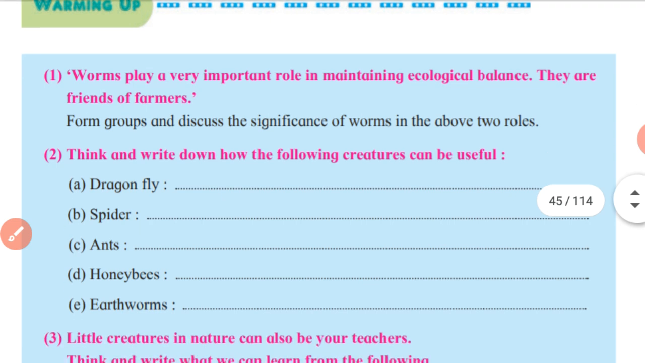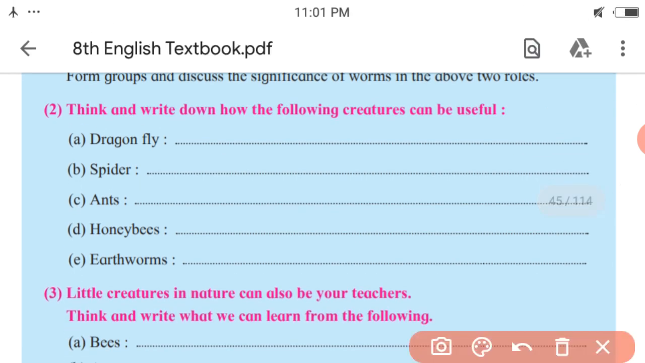Second activity, think and write down how the following creatures can be useful. So here some of the creatures are given, we have to think of their uses. So I'm going to provide you one use of each of the creature. You can write the same and also you can write something more.